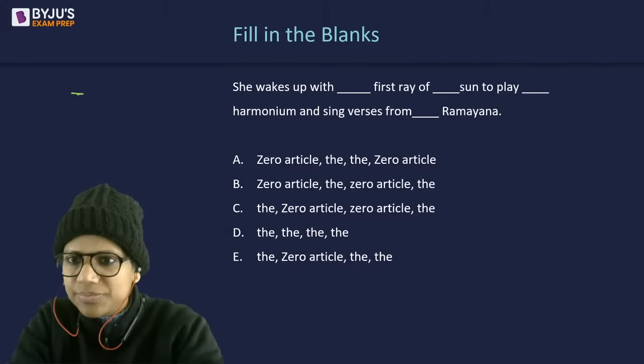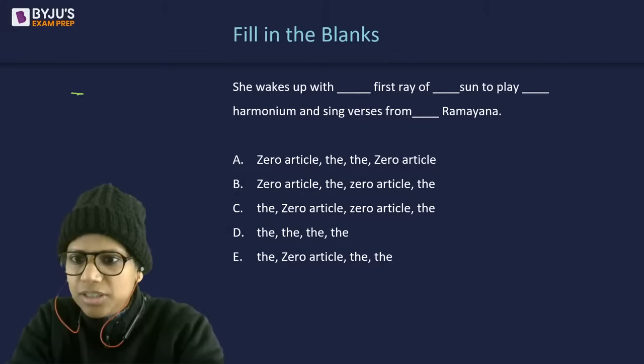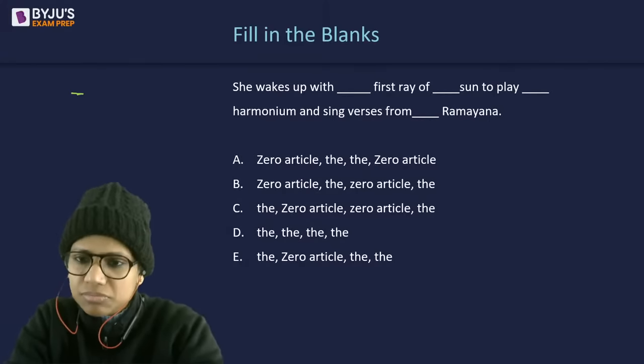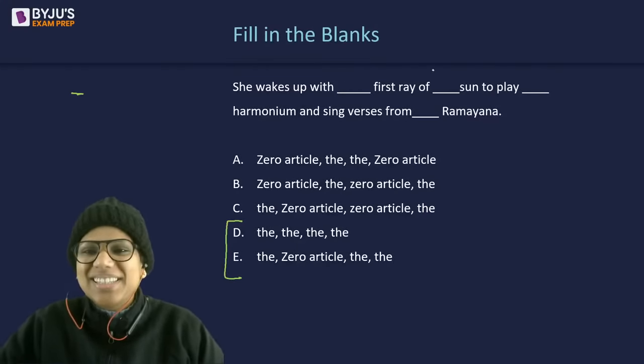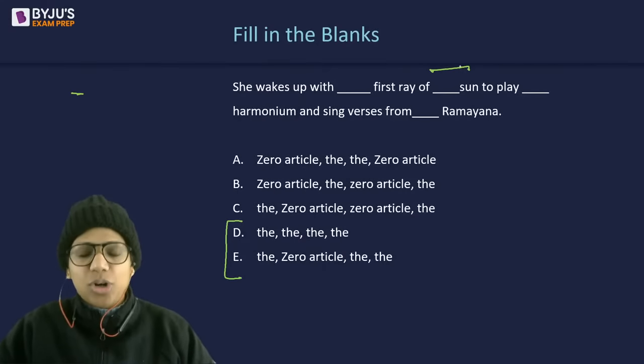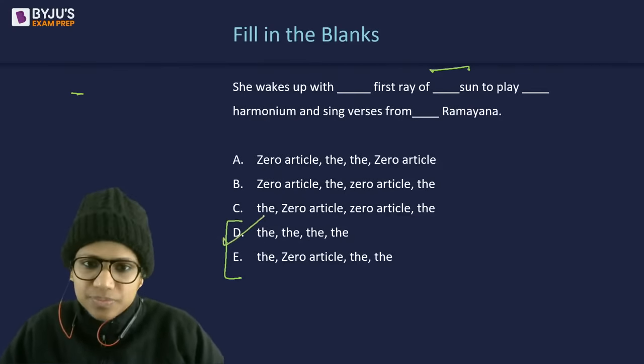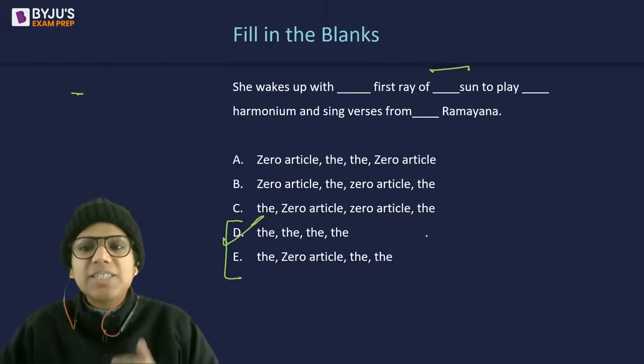D, E, E. Okay. All right. So it's D versus E in the chat box. Basically, it's about whether the should come here or not. D is preferred. D is better.